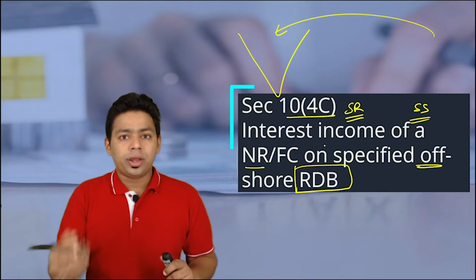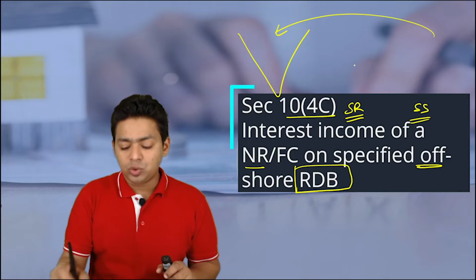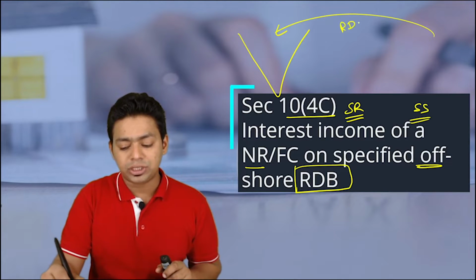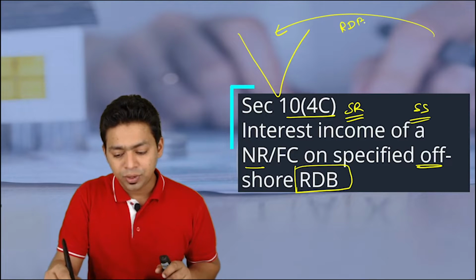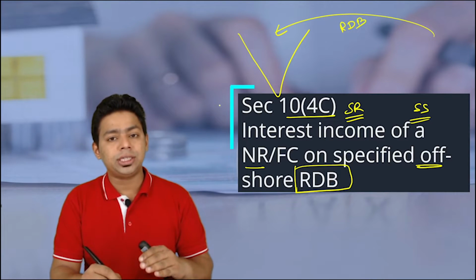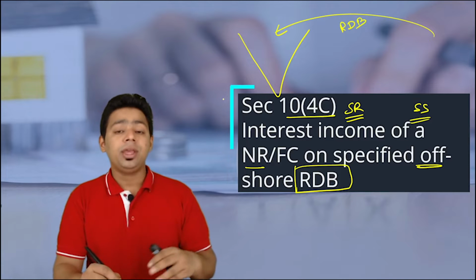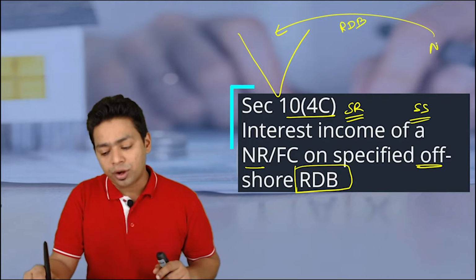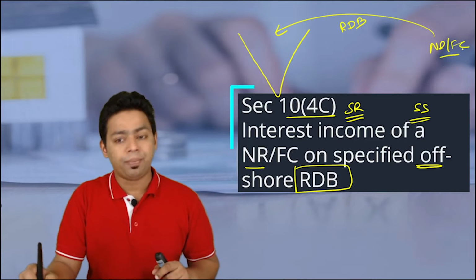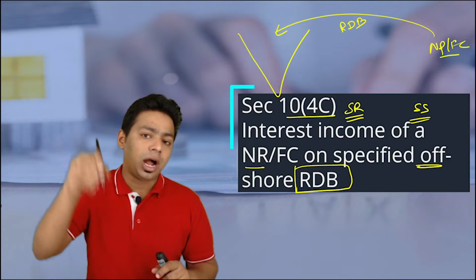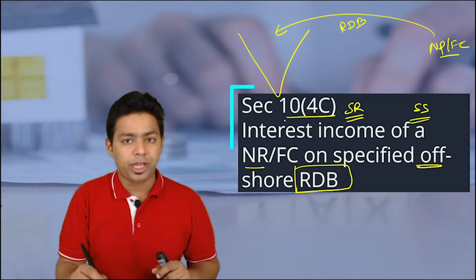So many Indian organizations, the Government of India, have issued RDB. RDB means these particular foreigners have invested in rupee denominated bonds. So it's not a foreign currency loan, it is an Indian currency loan taken from non-residents or foreign companies.